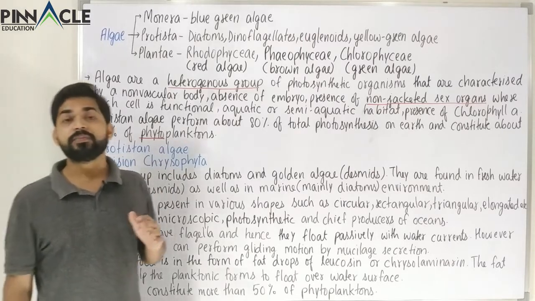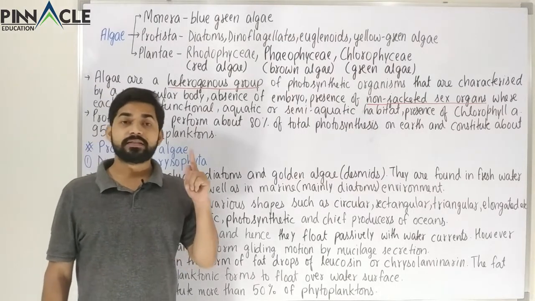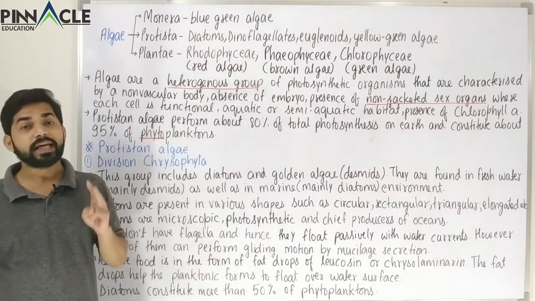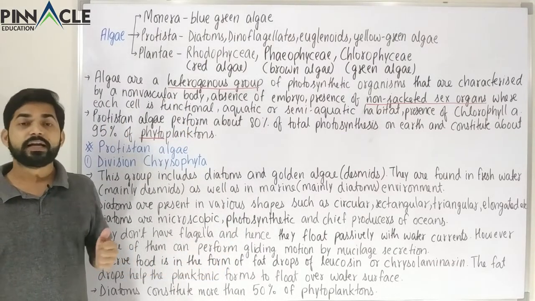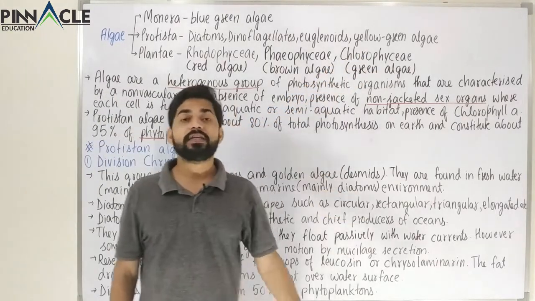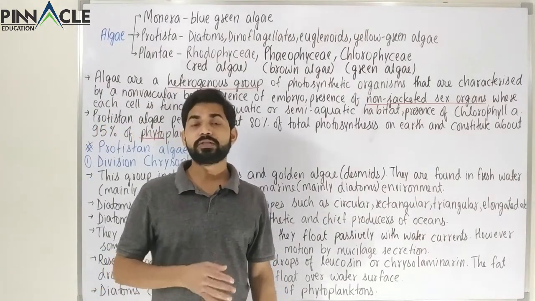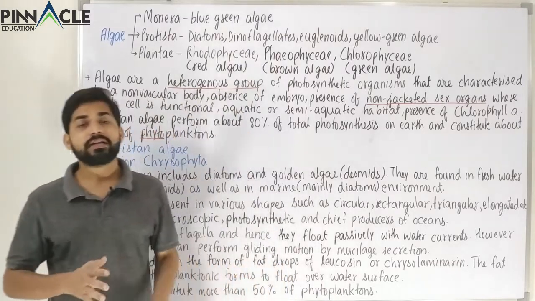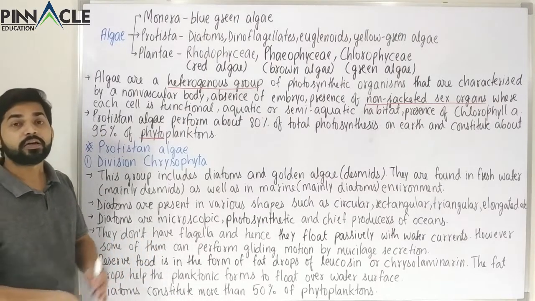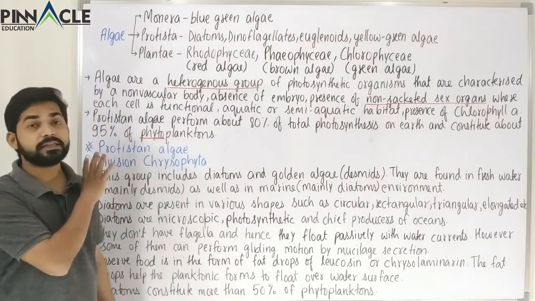In this chapter we have to study about three categories of Protistan algae, that is Chrysophytes, dinoflagellates and then the euglenoids. These are the three categories that we have to study according to our NEET syllabus. But there is also a small category called yellow-green algae. It is also a Protistan algae, but we don't have to study much about it because it is not much included in our syllabus. So we are going to limit our discussion to the Chrysophytes, dinoflagellates and euglenoids in the category of Protistan algae.